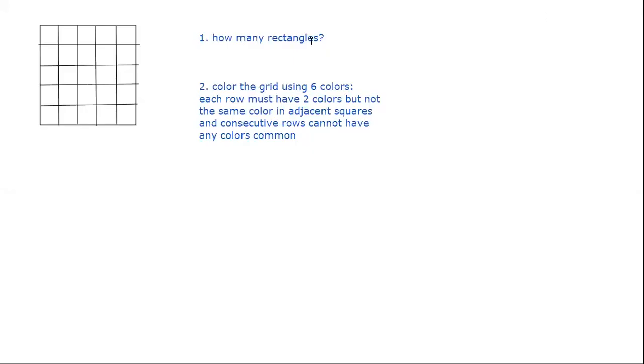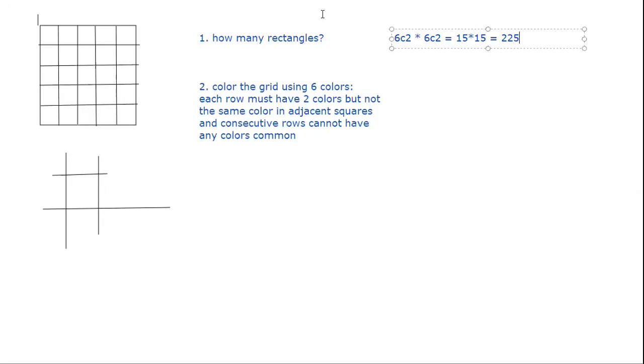Okay, so first one, how many rectangles? The idea is that to create a rectangle, if I just have 2 horizontal lines and 2 vertical lines anywhere like this, then I will be able to create a rectangle here. So vertically, there are 6 lines. I can select any 2 of them, so 6C2, and horizontally there are also 6 lines. I select any 2 of them, another 6C2. So that's 15 times 15, so that's 225 rectangles, including squares.